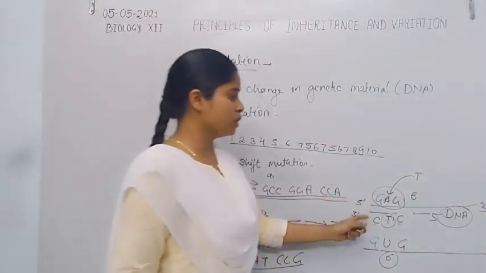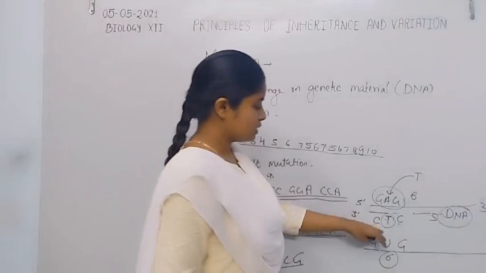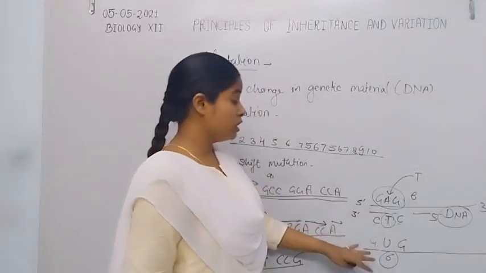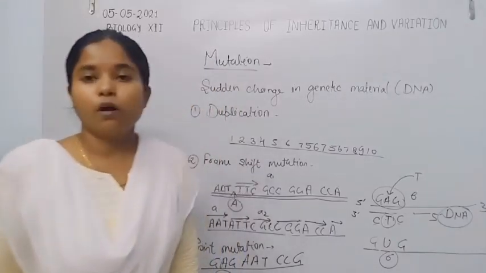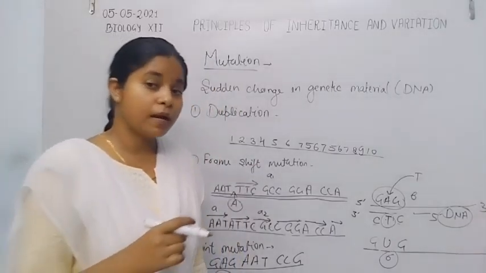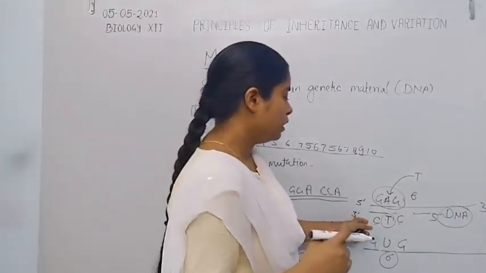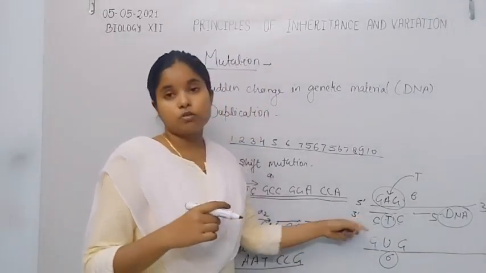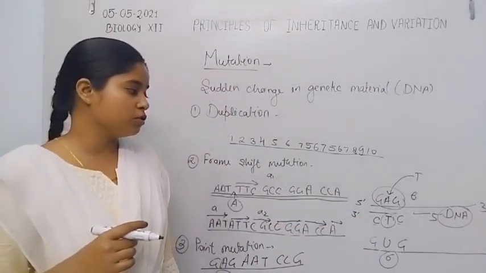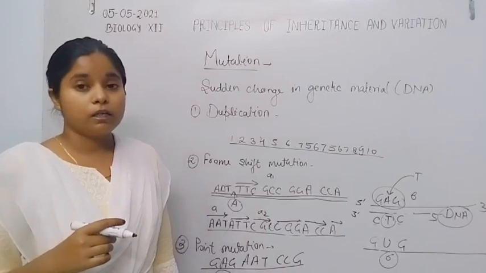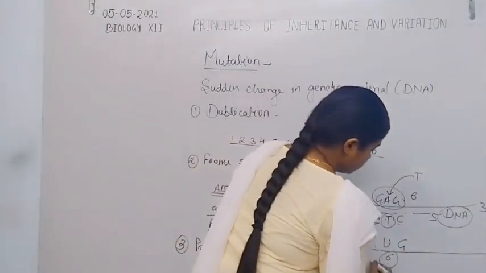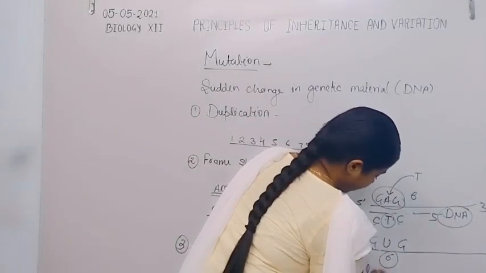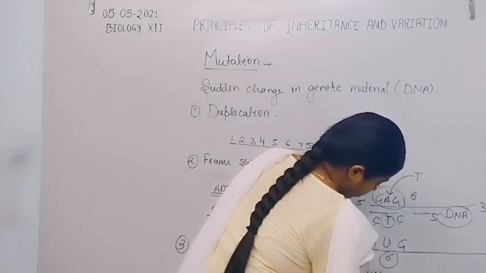At the 6th position, before the replacement, GAG codes for glutamic acid, but due to the replacement of adenine by thymine, GUG codes for the amino acid valine.